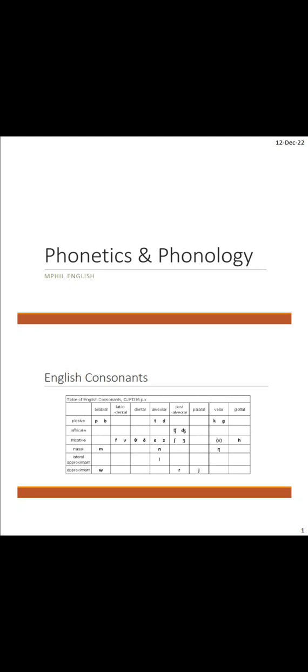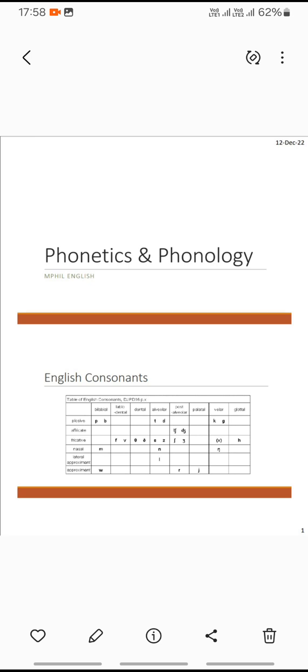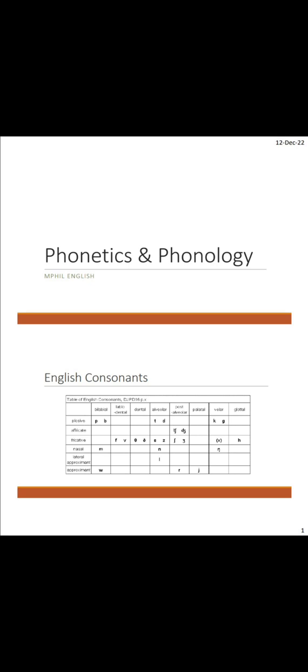Today we will discuss the English consonant table, which is very important in phonetics and phonology. The English consonant table helps us to understand the features of consonant sounds, especially manners of articulation and places of articulation.